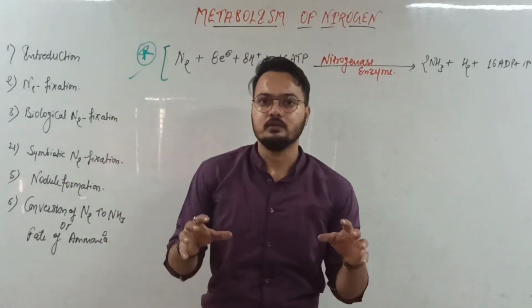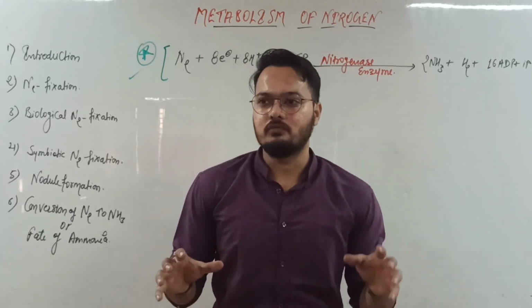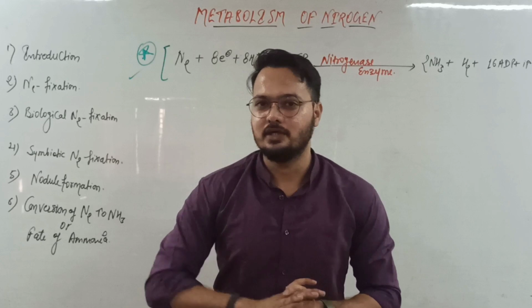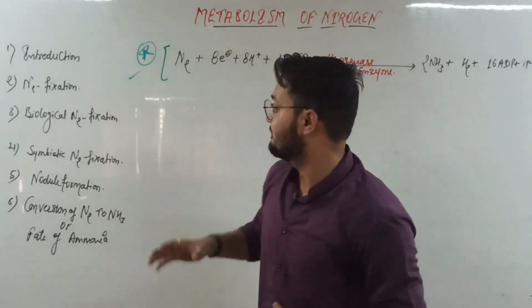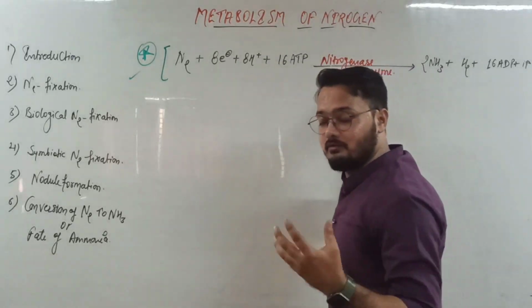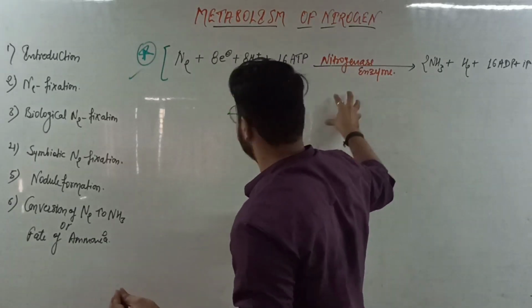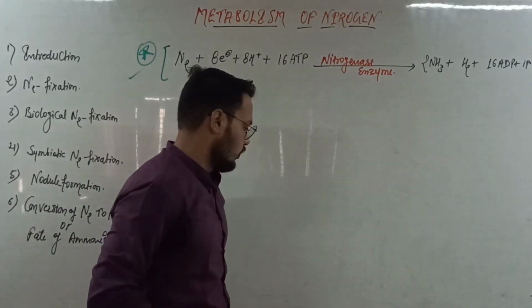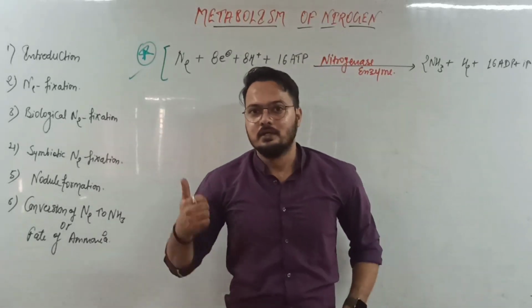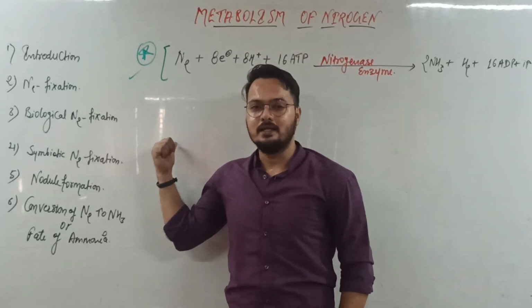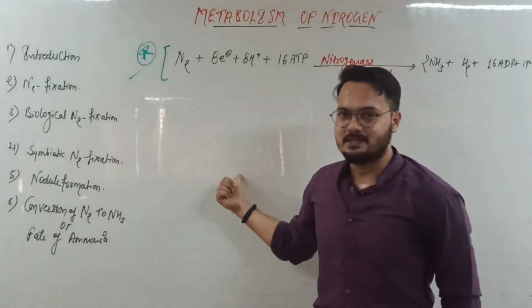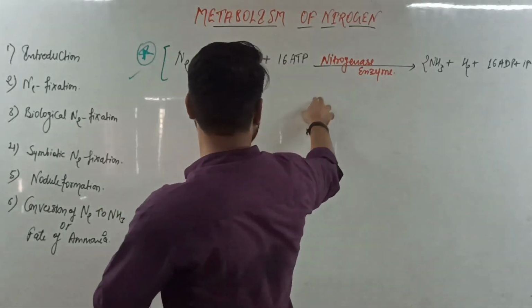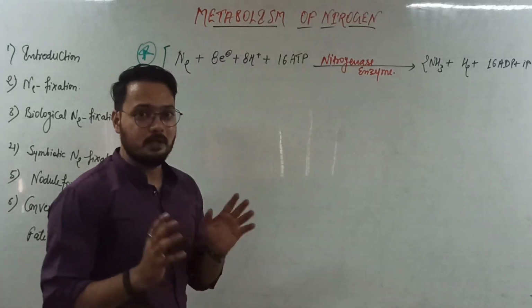So the nodule provides some facilities where it protects this nitrogenase enzyme from oxygen. In nodules there is leghemoglobin, and that leghemoglobin acts as an oxygen scavenger and protects this nitrogenase enzyme from the aerobic condition.